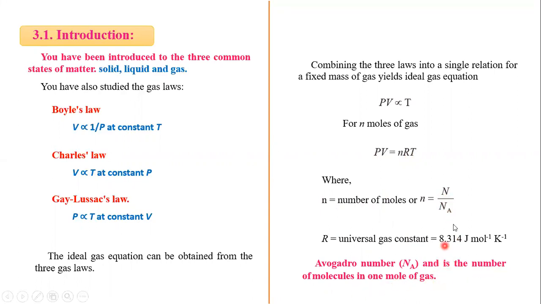So the number of moles is given by the formula: number of molecules N divided by Avogadro number Na. It gives us the number of moles because Avogadro number is the number of molecules in 1 mole of gas.